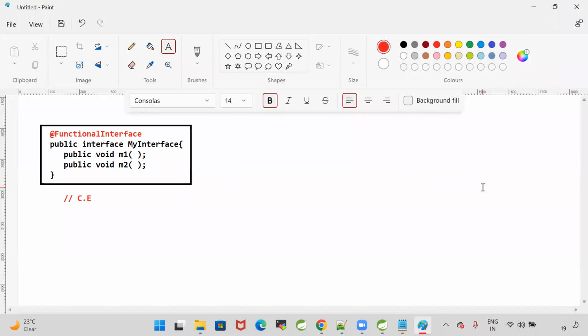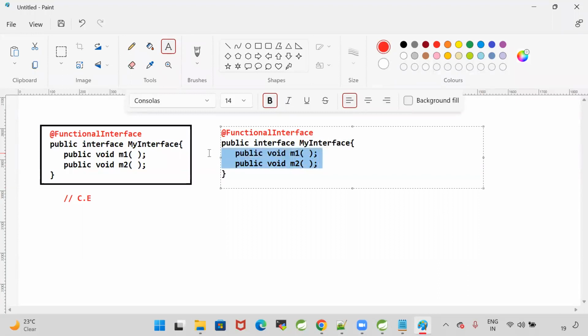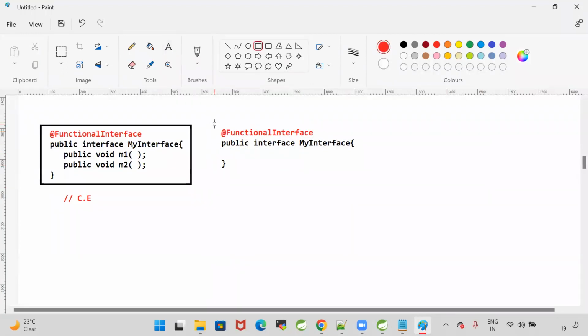Now I'm going to write like this. This is my functional interface. I'm writing like this. Now, can this second interface be compiled or not?